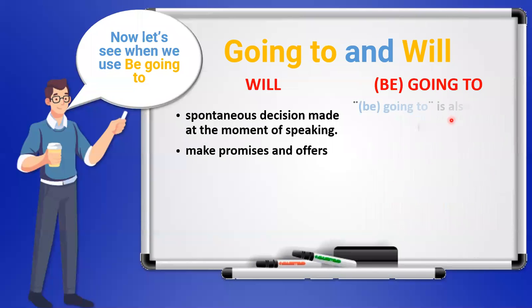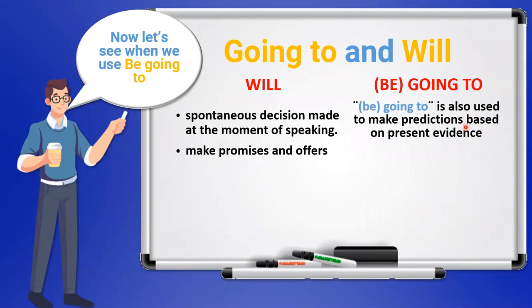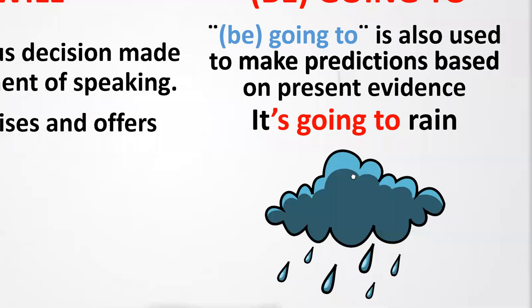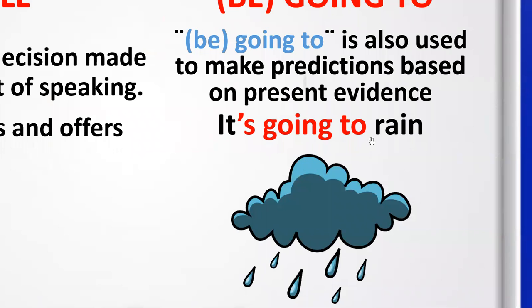All right, we can also use going to make predictions based on present evidence. For example, if you say it's going to rain, it is because you can see that the sky is gray or that it has been raining in recent times. Cuando es una predicción, pero basado en algo del presente. Una predicción para el futuro basada en algo del presente. Por ejemplo, si ahorita ves que el cielo está nublado, una predicción para el futuro es que va a llover.